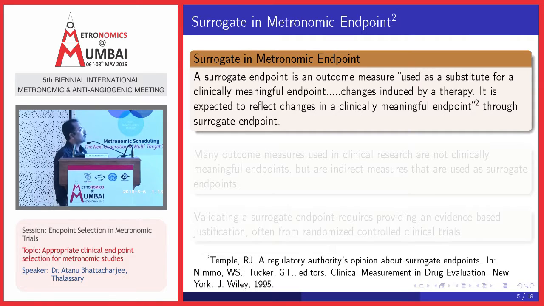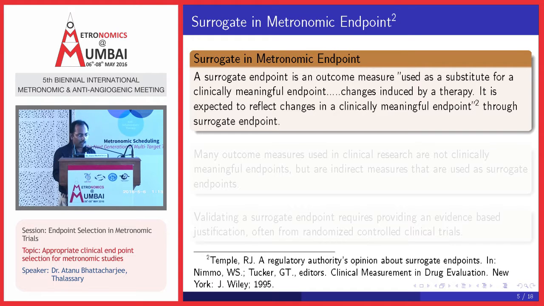Now why do these surrogate endpoints come into the picture in metronomic endpoints? A surrogate endpoint is an outcome measure used as a substitute for a clinically meaningful endpoint. It is expected to reflect changes induced by a therapy in the clinically meaningful endpoint through the surrogate endpoint.